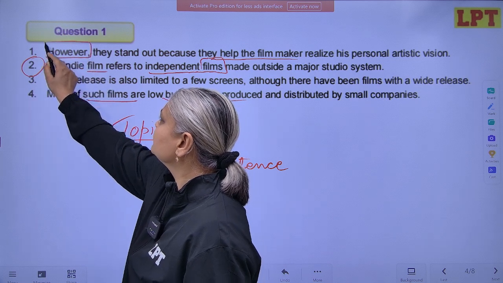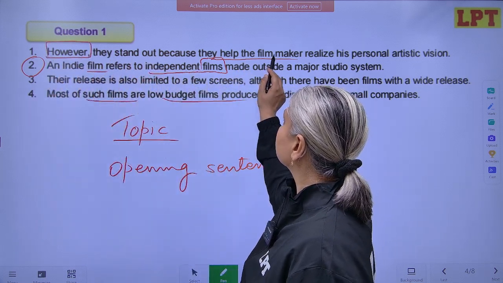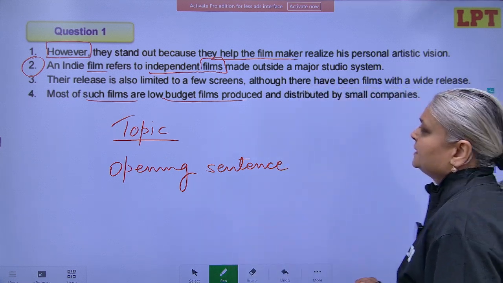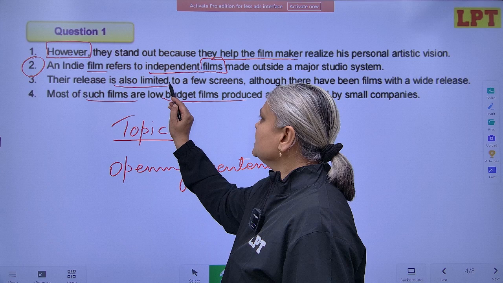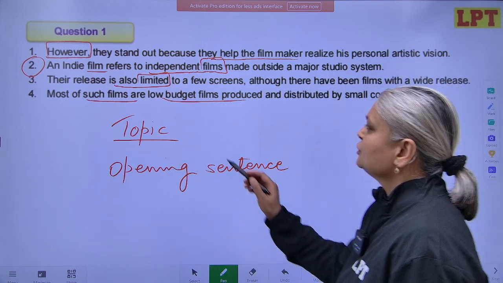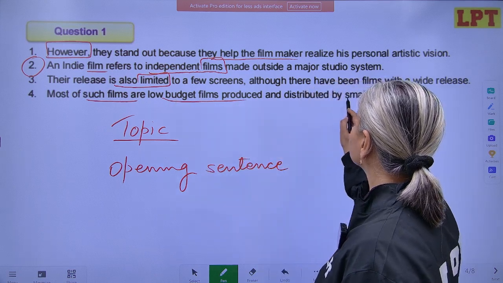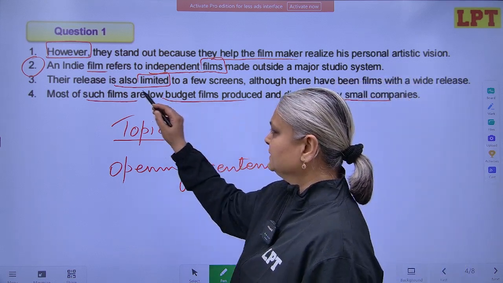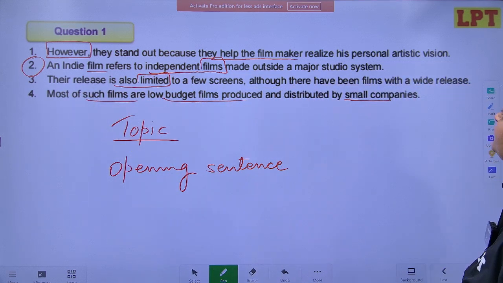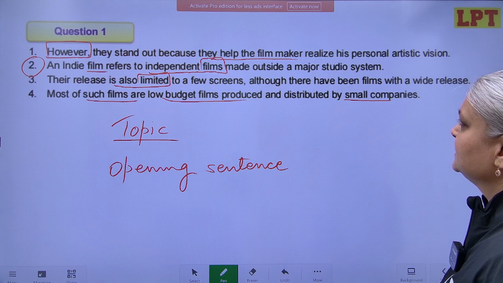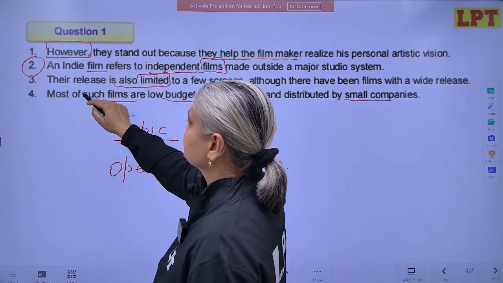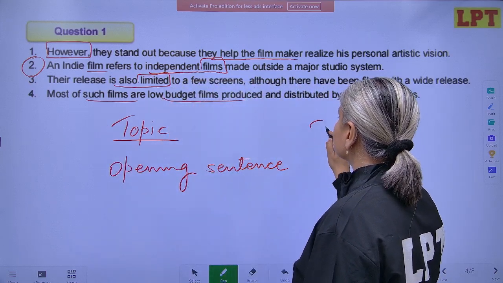This is saying, however, they stand out because they help the filmmaker realize his personal artistic vision. Their release is also limited to few screens. So low budget films produced, distributed by small companies, these are limitations. And then 3 also is talking about the limitations to a few screens, although there have been films with wide release. And this is saying, however, they stand out because. So it is going beyond those limitations. So we understand that you have to start with 2.